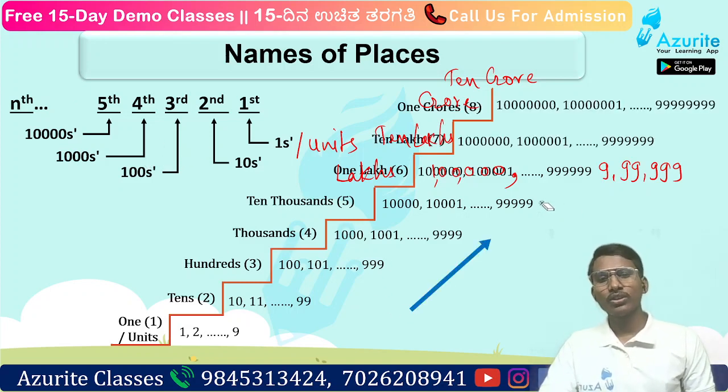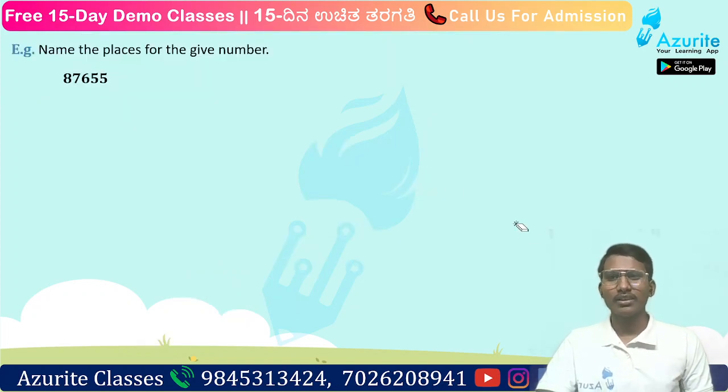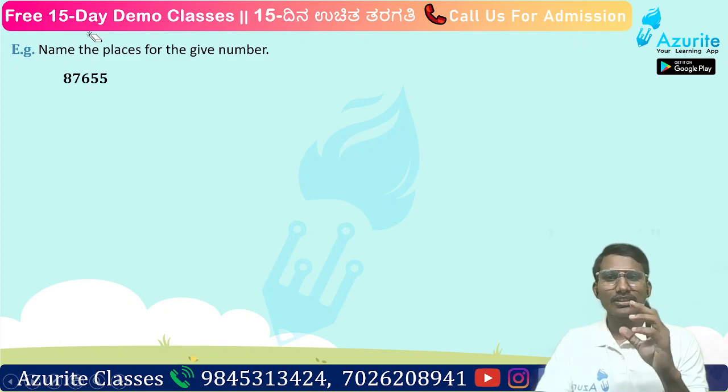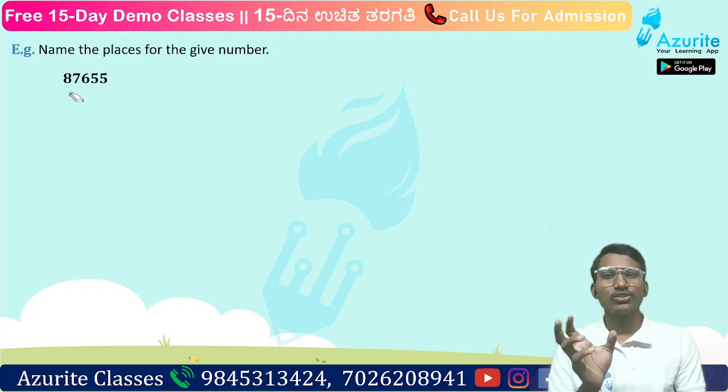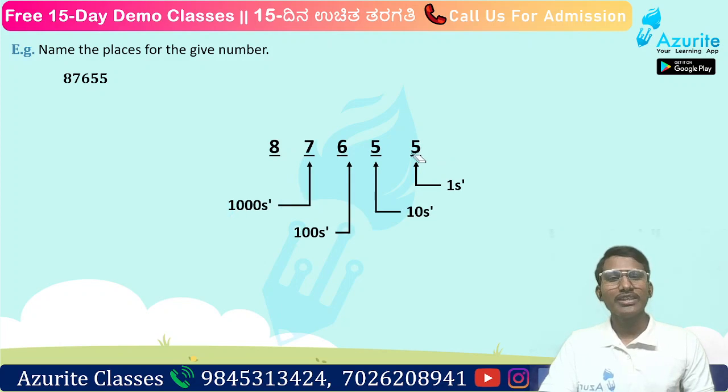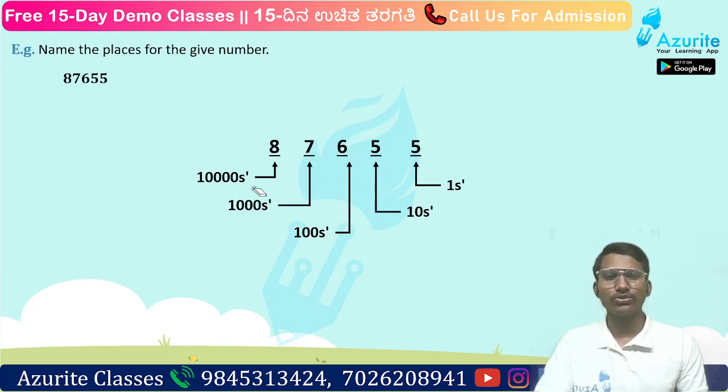So this is about names of places. Here we have to write the names of the places in the given number. So the number is 87655, right? Let us write the names of these places. This is ones, and this is tens, then hundreds, thousands, and 10,000. That is what we have to write.